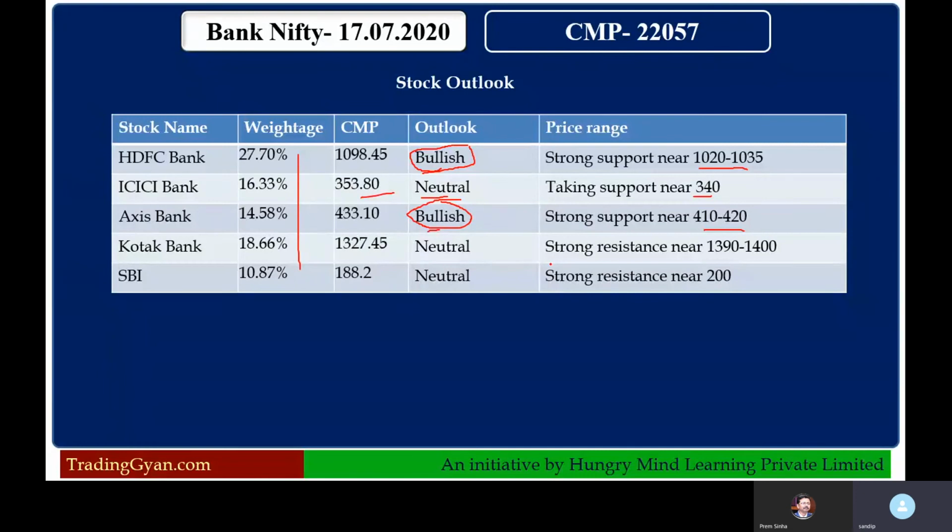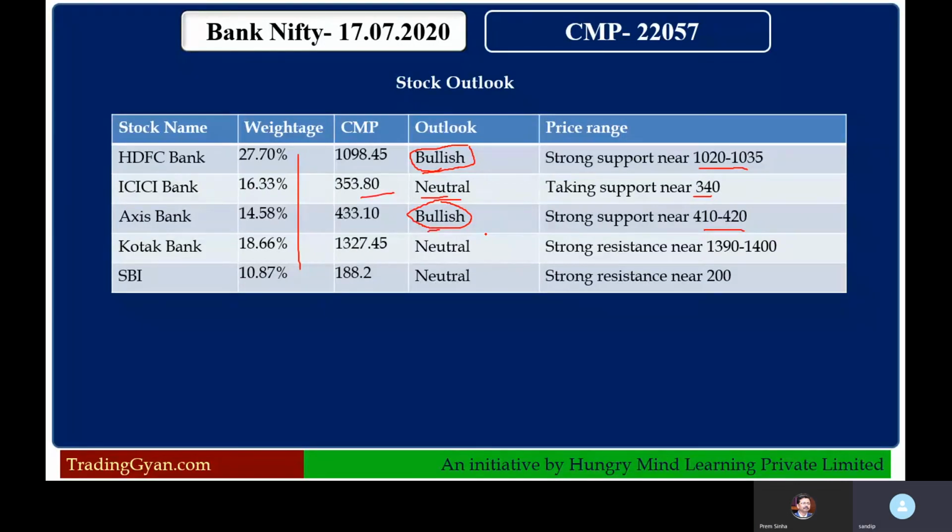These two stocks should give some thrust to Bank Nifty to go up. ICICI Bank and Kotak Bank are not in negative territory as such, but they are in a sideways trend. If any positive sectoral news comes, all 4 to 5 private banks may start gaining momentum, and Bank Nifty will go higher.